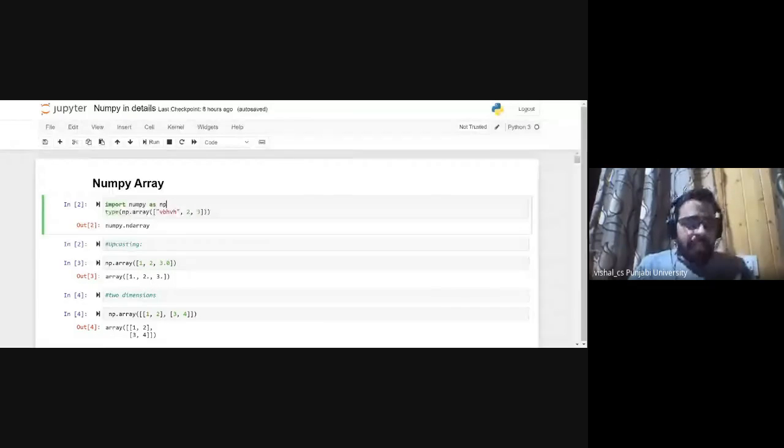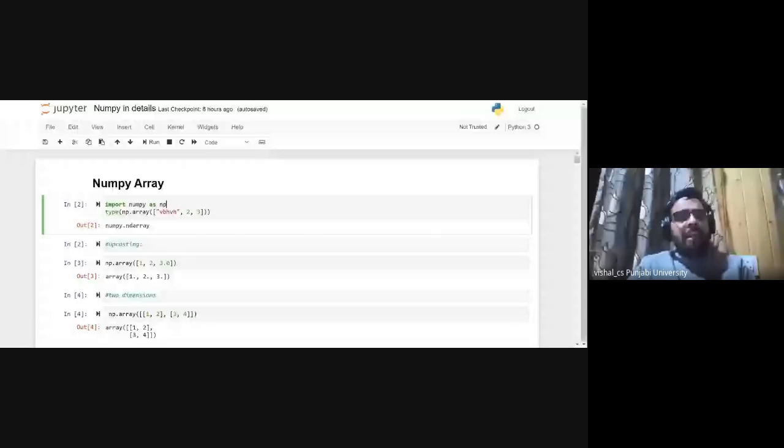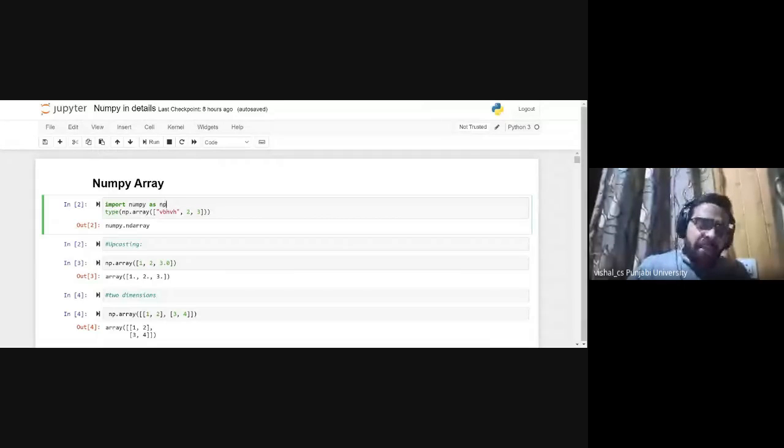But if you go with simple Python, you have to install it because it is an external library. If you have installed Anaconda, then you don't need to. The only thing you have to do is start by importing NumPy. See, I have imported NumPy here by using the keyword import.